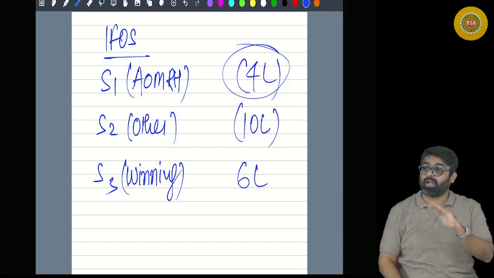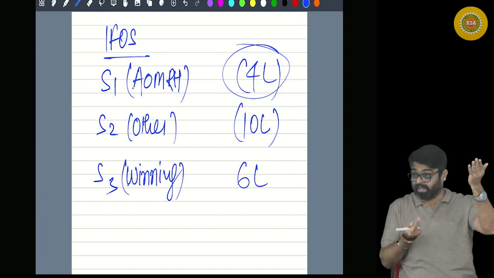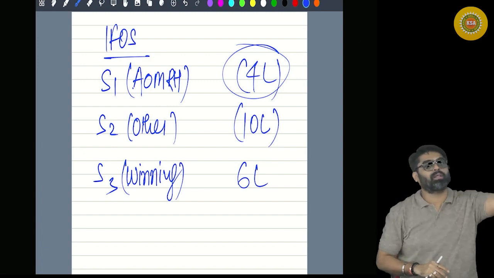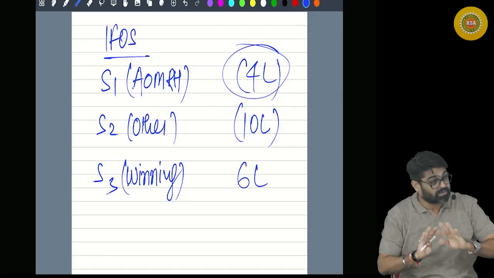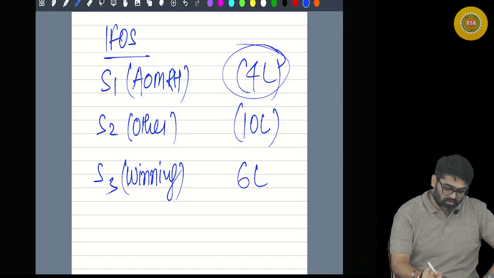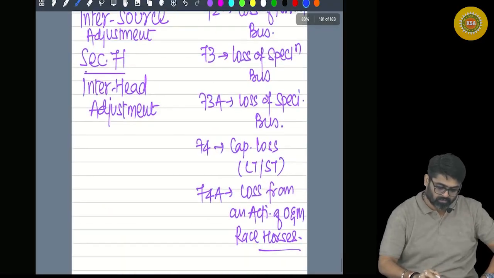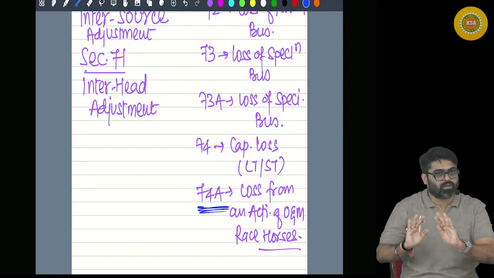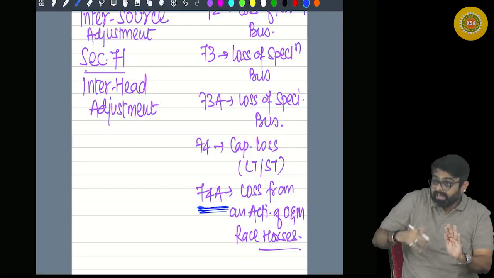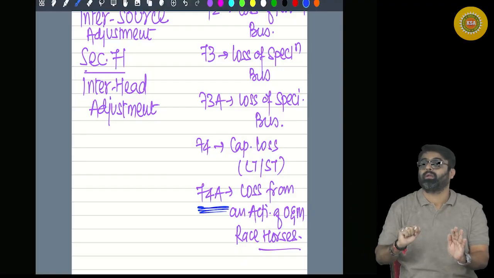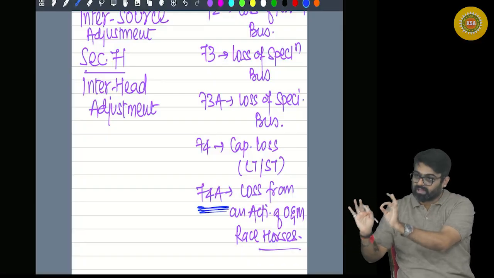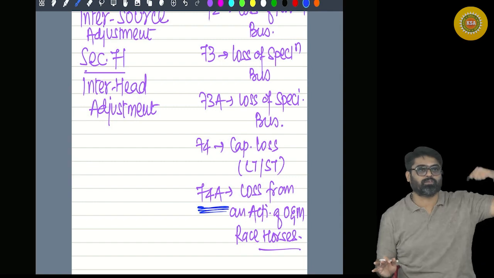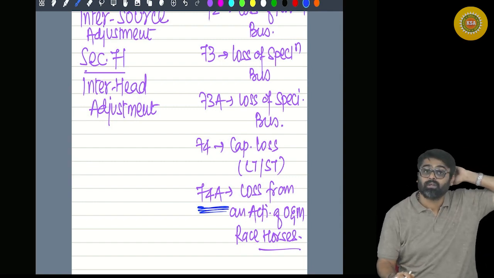What you will do? You will try to set off against other heads. Second step is interhead. Yes or no? From other heads also it cannot be set off. Restriction there also. So you will directly carry forward this loss as per section 74A. Within the head it cannot be set off, and interhead set off is not allowed. So that loss cannot be adjusted in this year. So loss of an activity of owning and maintaining racehorse can be carried forward as per section 74A.